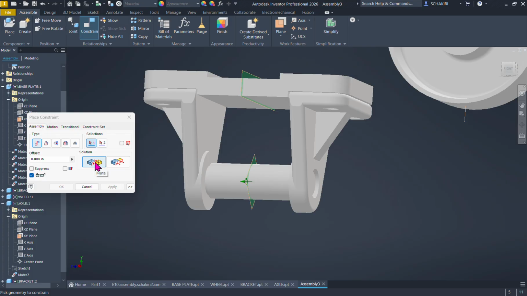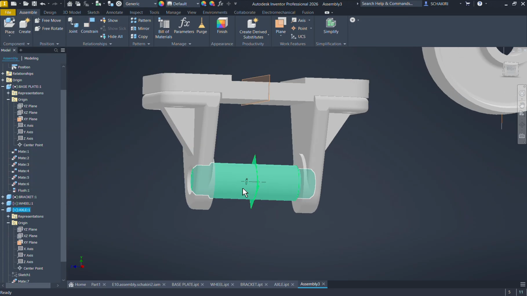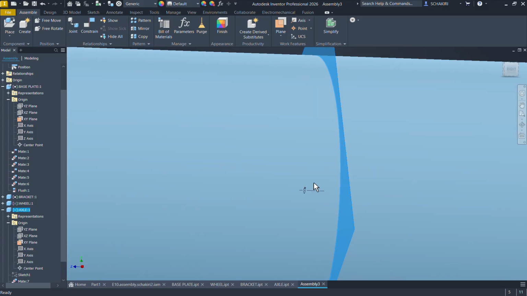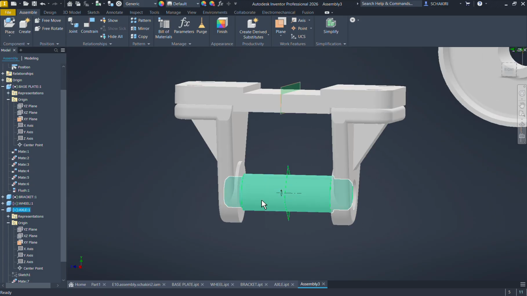So you're gonna use the flush constraint, because they go in the same direction. So we're gonna hit this plane and this plane and hit apply. Now it's fixed. Now we can't move it. And if you see, there is no degree of freedom. Now it's fixed.